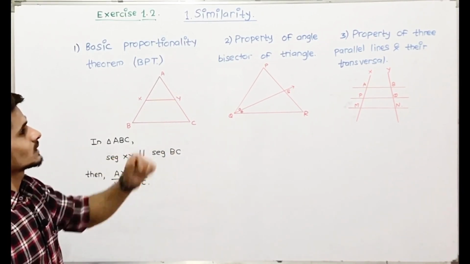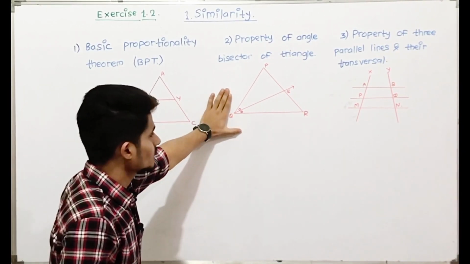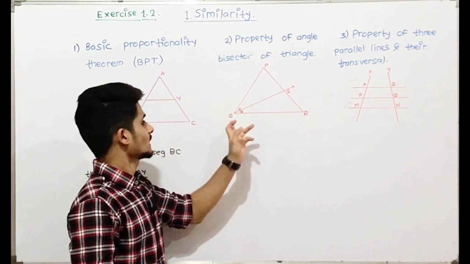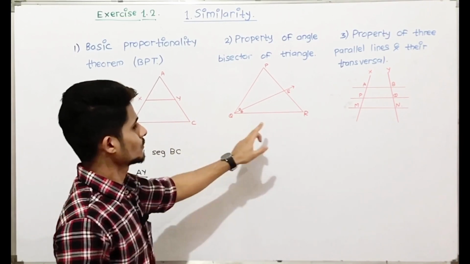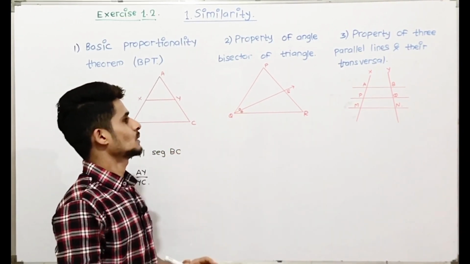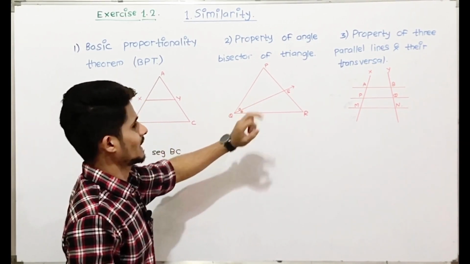So now we'll see the property of an angle bisector of a triangle. In this theorem we have triangle PQR and ray QS as a bisector of angle PQR. Bisector means it will make two equal angles.